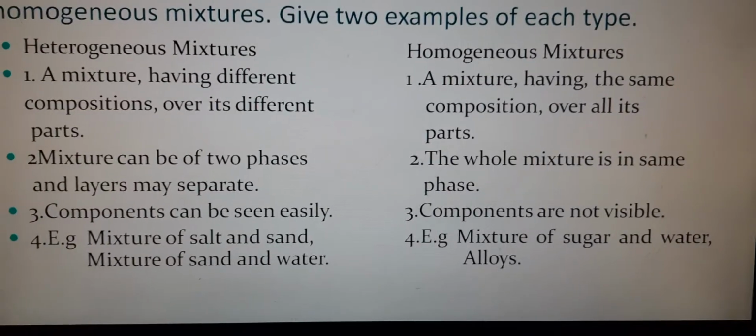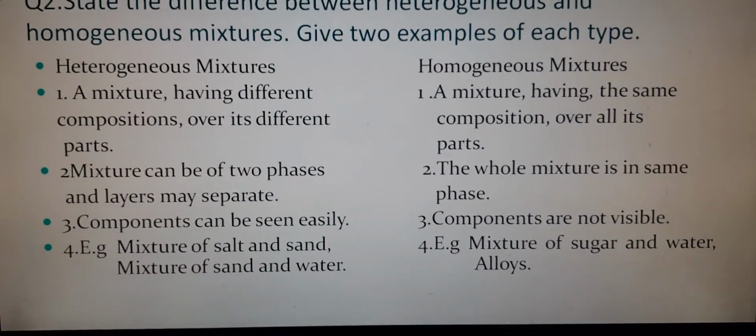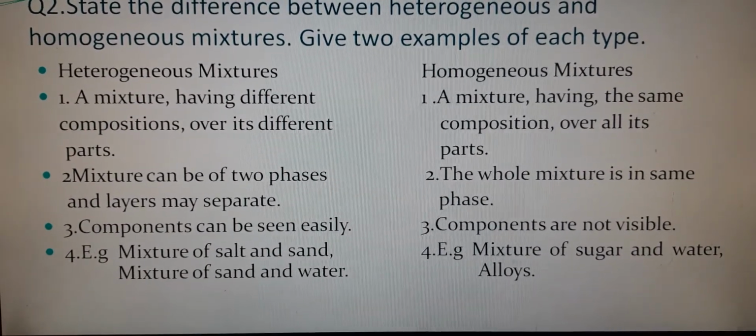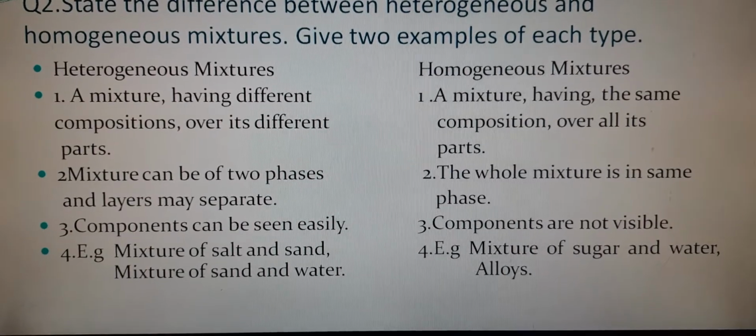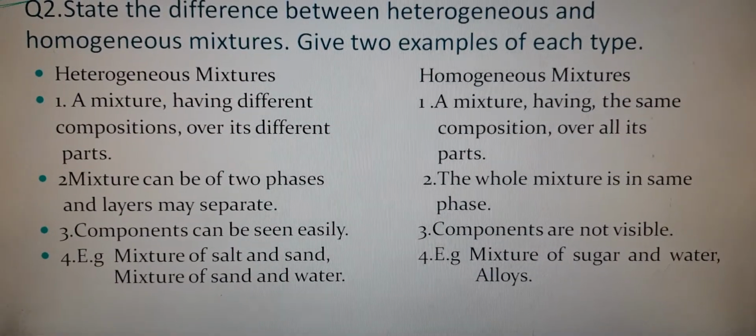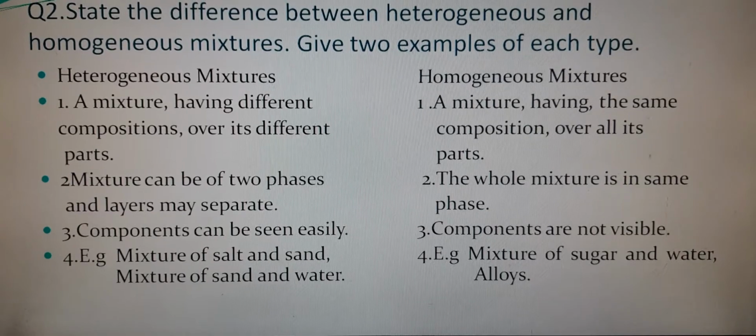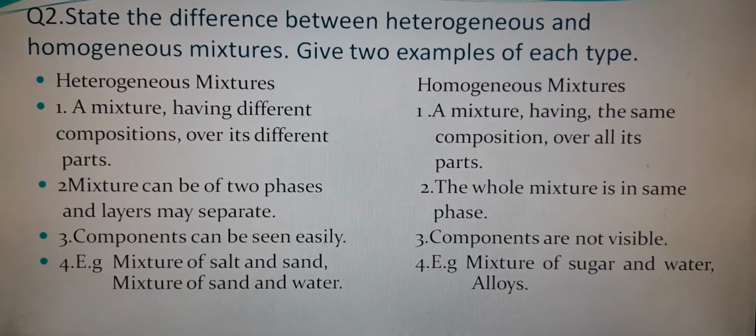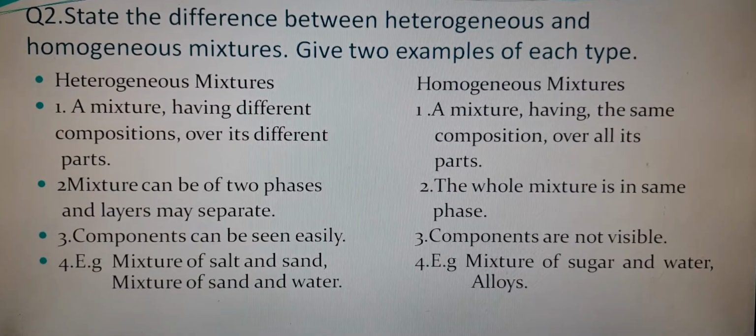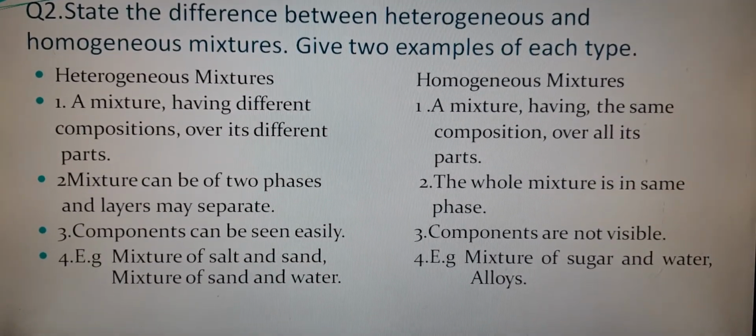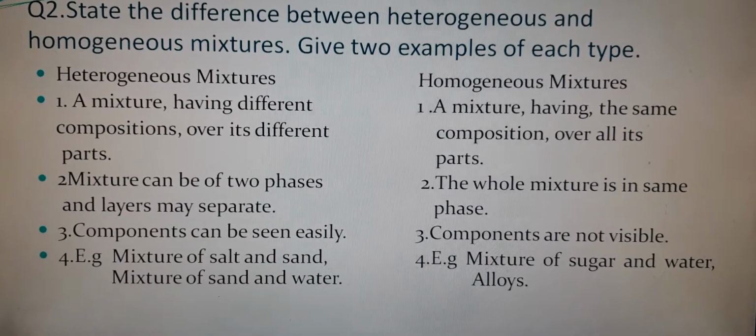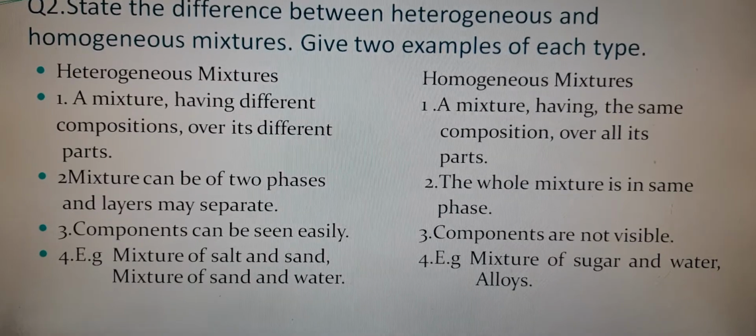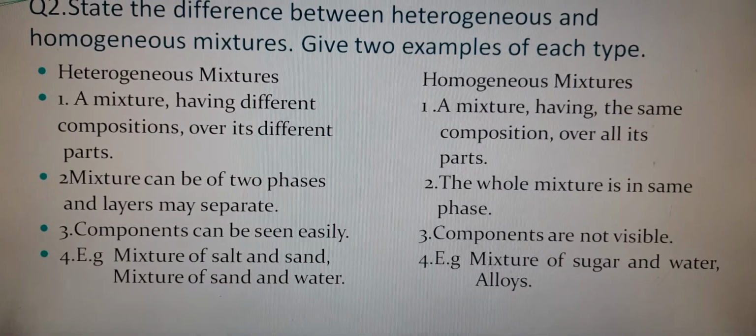Next question is state the difference between heterogeneous and homogeneous mixtures. Give two examples of each type. So the heterogeneous mixtures are a mixture having different composition over its different parts, whereas homogeneous mixtures are those having the same composition over all its parts. So heterogeneous mixtures can be of two phases and layers may be separate. The whole mixture is in same phase in homogeneous mixture.